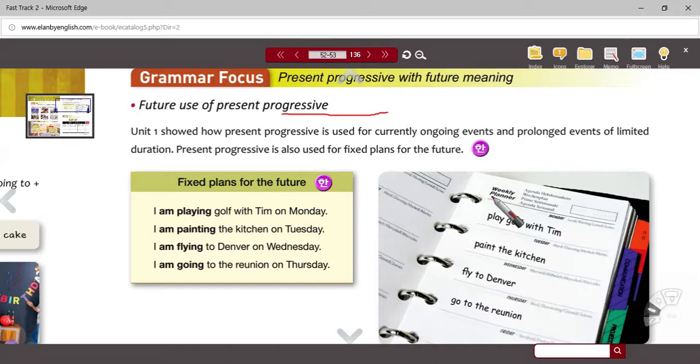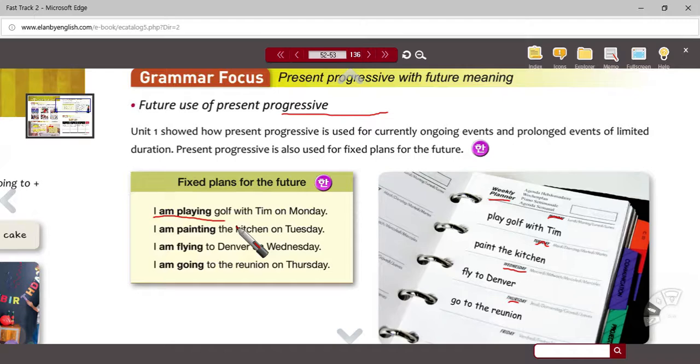Okay, we've got this weekly planner right here. And a weekly planner lets you plan things for a whole week. Not just one day, but for every day of the week. So somebody asks you, what are you going to do on Monday? You could say, I'm going to play golf with Tim. Or, as it says here, I'm playing golf with Tim.